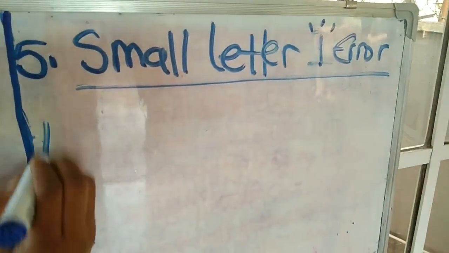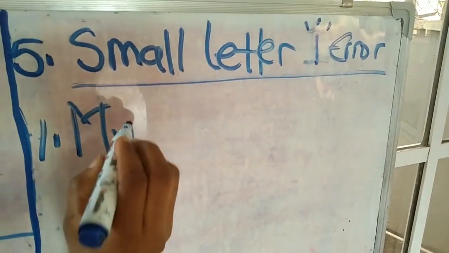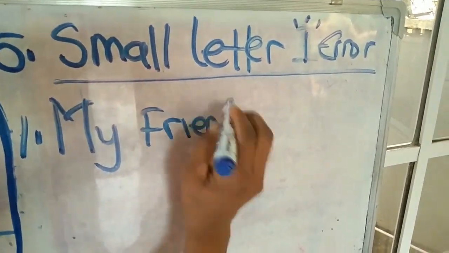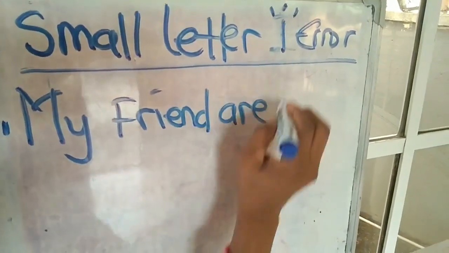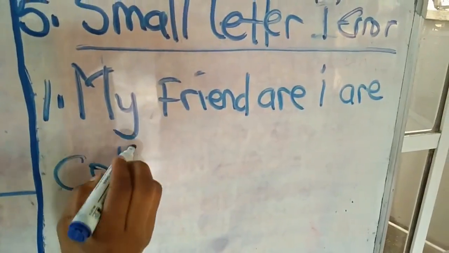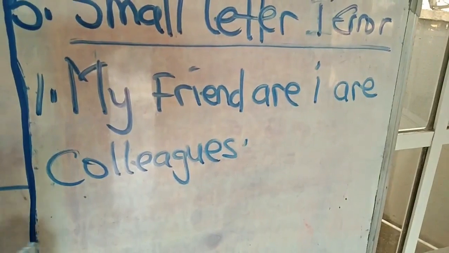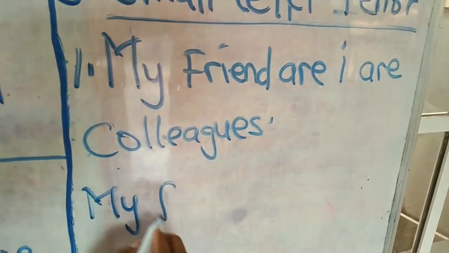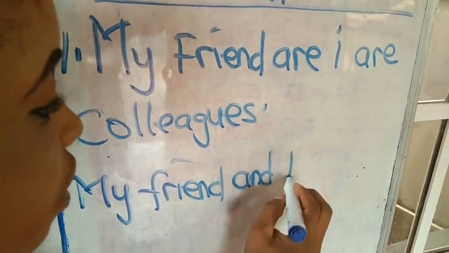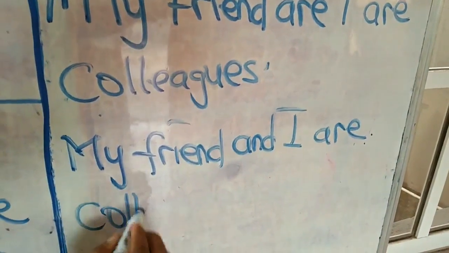Now let's use a sentence to illustrate this. I'm writing a sentence and I'm saying, my friend and I are colleagues. Look at that. And the next one says, my friend and I are colleagues.